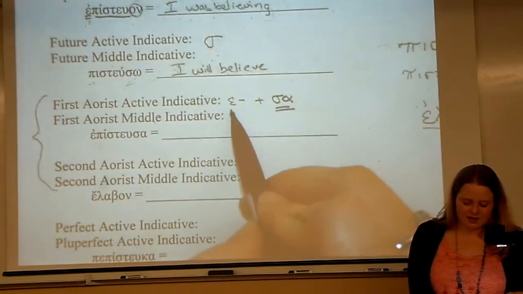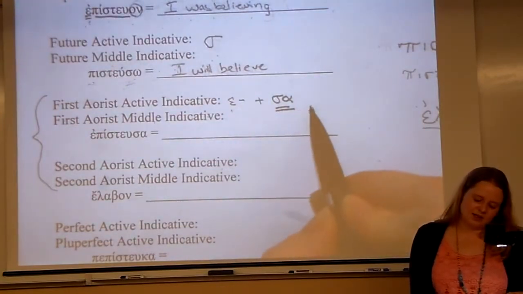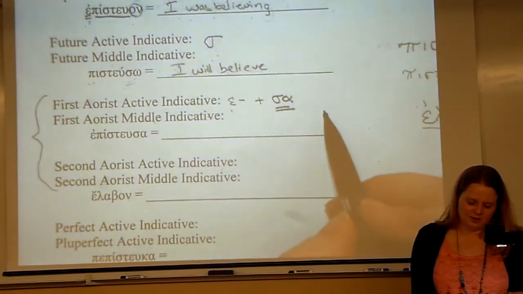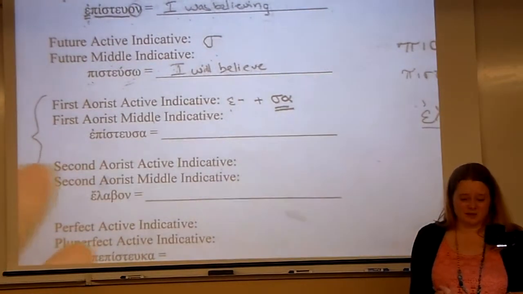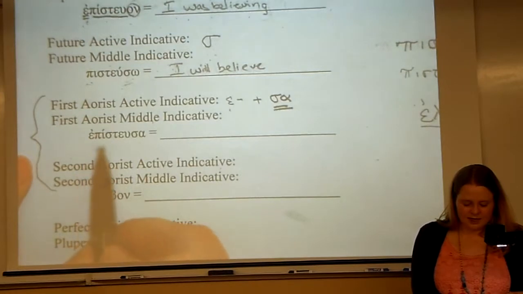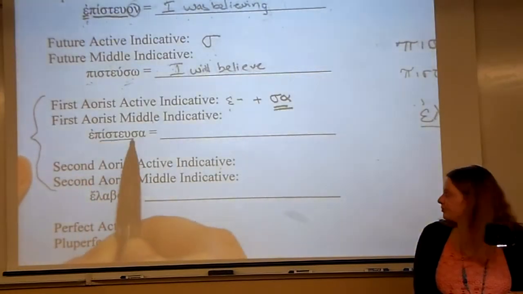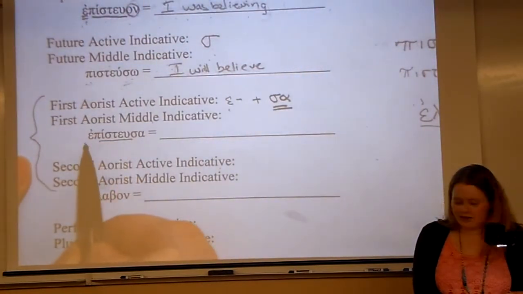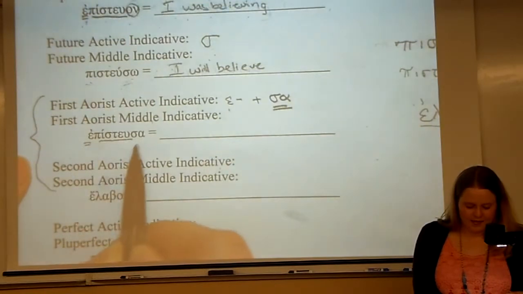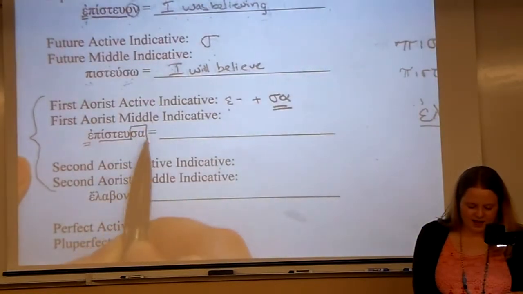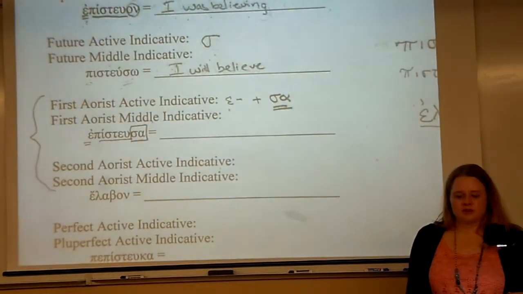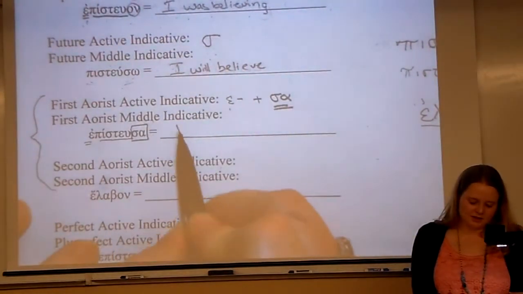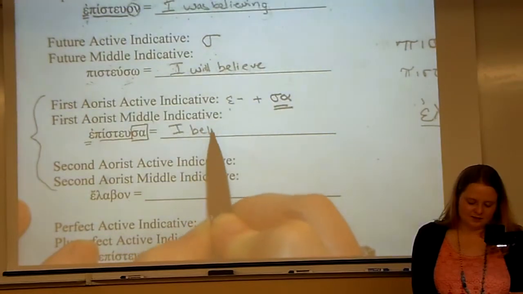So epsilon augment, sa in the middle, and then it also has usually the primary endings. But they're sometimes hard to recognize because the sa sometimes takes over them. Look at it here. Here's the stem. In front of the stem you have the epsilon augment. After it you have the sa. This is what lets you know you're in the aorist. This is also the simple past. So this is just I believed.